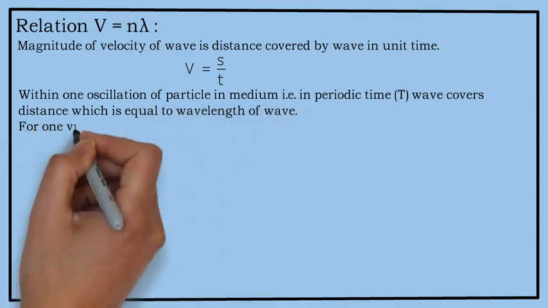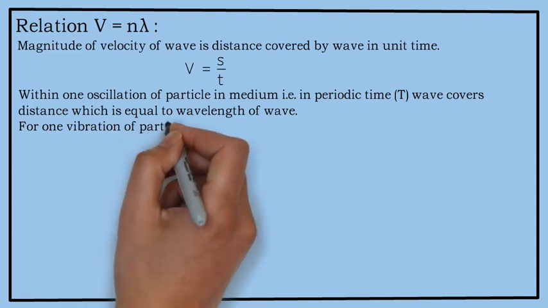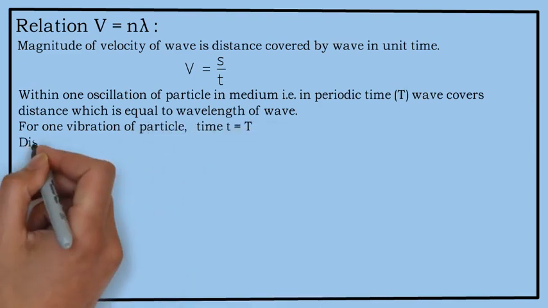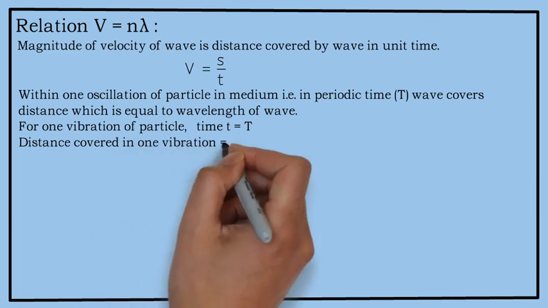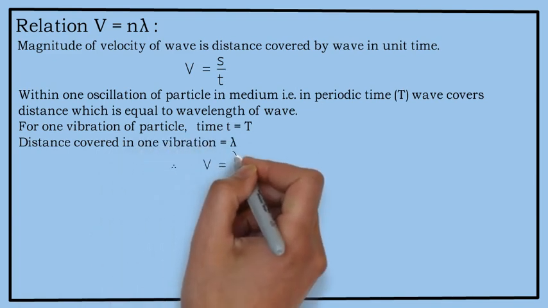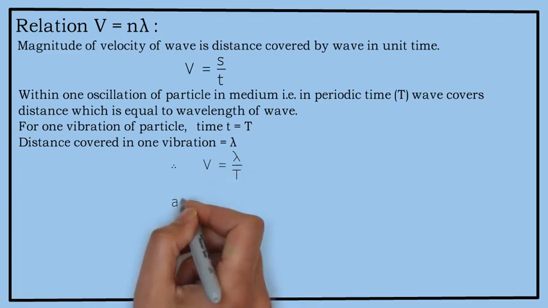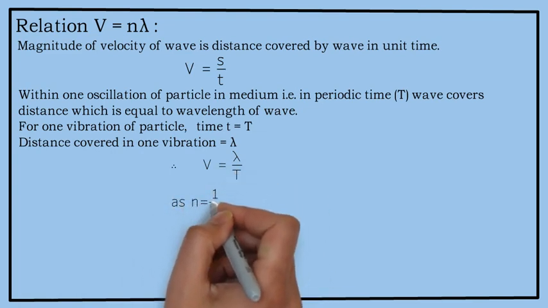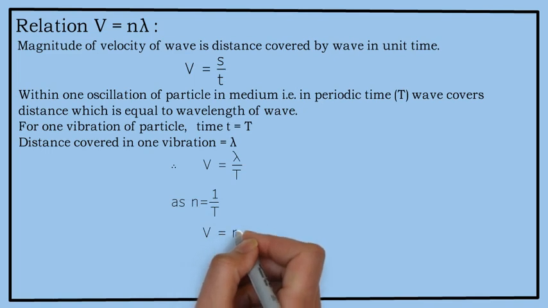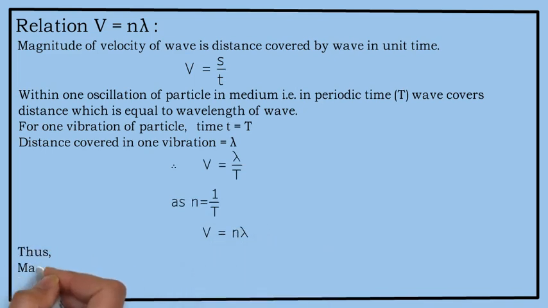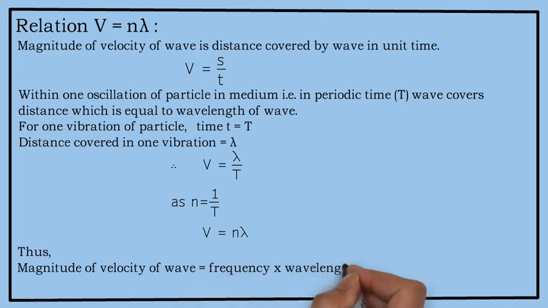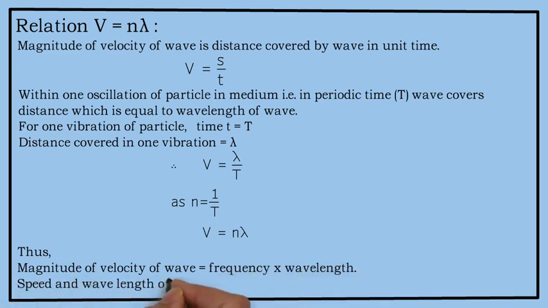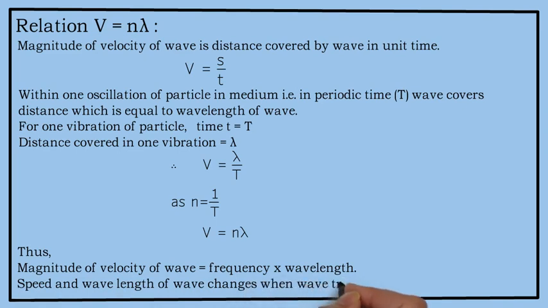For one vibration of a particle, time t is equal to capital T. Distance covered by the wave in one vibration is the wavelength, that is λ. So v = λ/T. Now you know that the reciprocal of time period is frequency. So you get v = nλ. Thus magnitude of velocity of a wave is equal to frequency into wavelength. Speed and wavelength of a wave change when the wave travels from one medium to another.